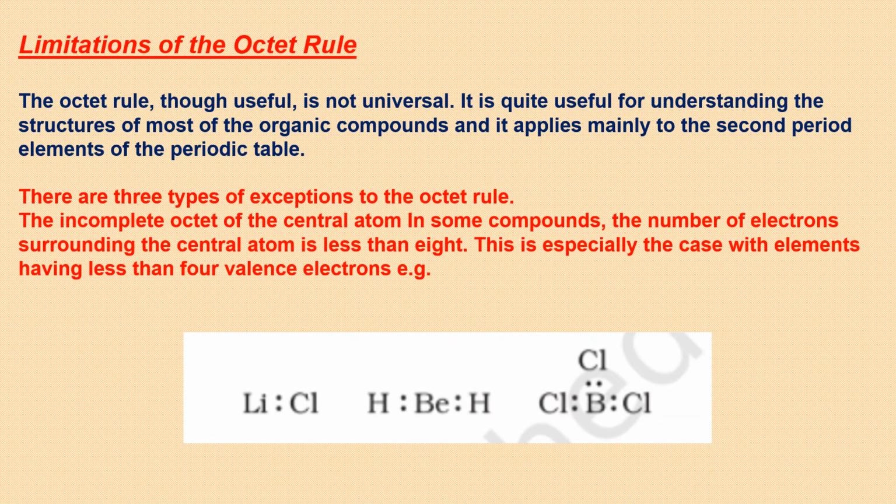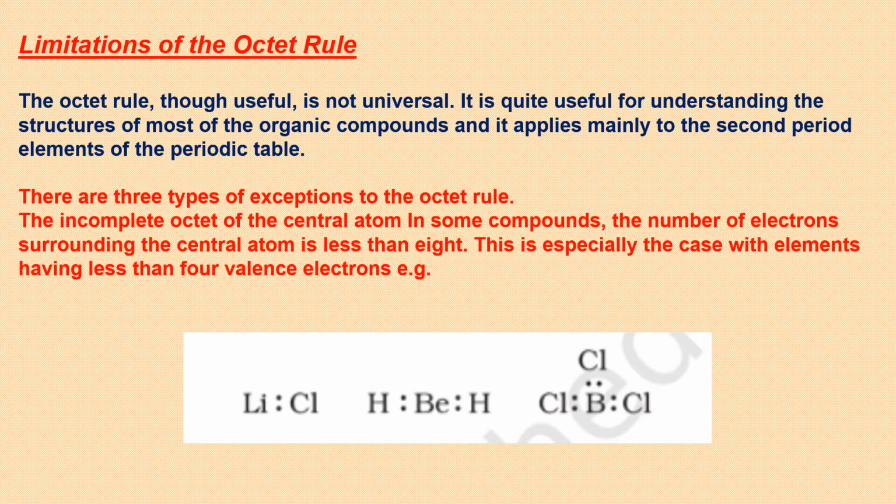Now, the octet rule we have been discussing earlier says that everything which has to attain stability should share electrons with some other entity, or it can go for transfer of electrons. The idea is to complete the octet because that gives extra stability. Now, the octet rule is obviously useful, but it has been observed that in many cases the molecules do exist, but the octet is not complete, or the octet is expanded, that means more than 8 electrons around the central atom. So here are a few exceptions, limitations to this.